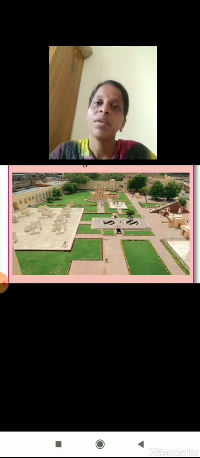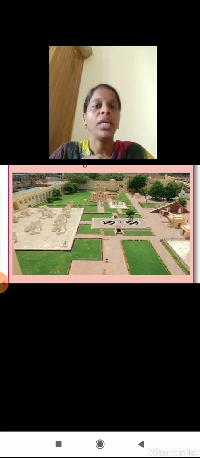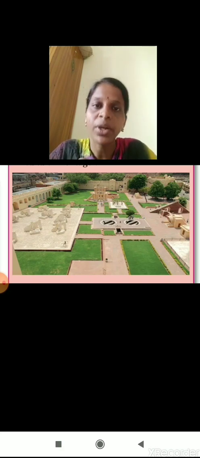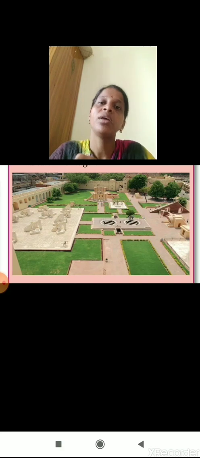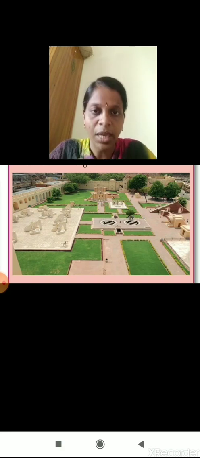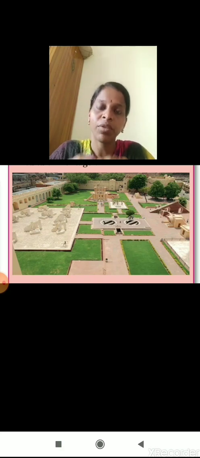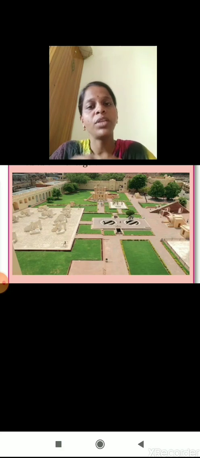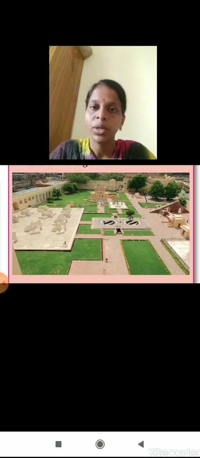So, children, today we have learned about Jantar Mantar and the National Physical Laboratory, where they keep a record of space research and the artificial satellites launched. They keep the timekeeping record and have made a record of all the times. All these things we have studied today.